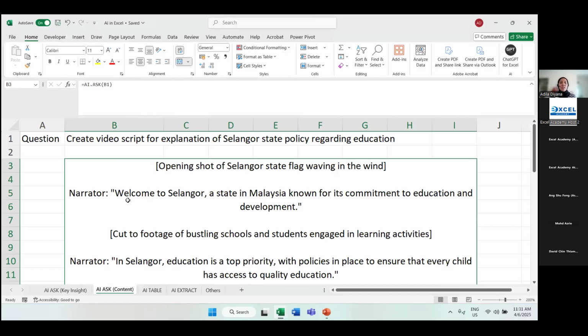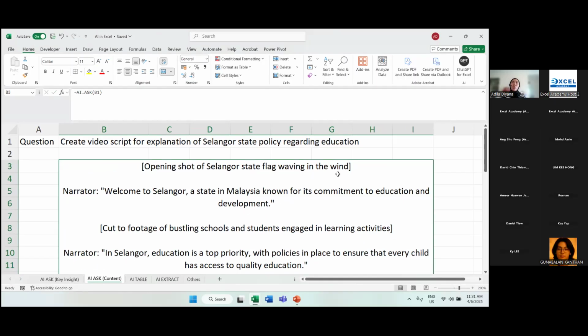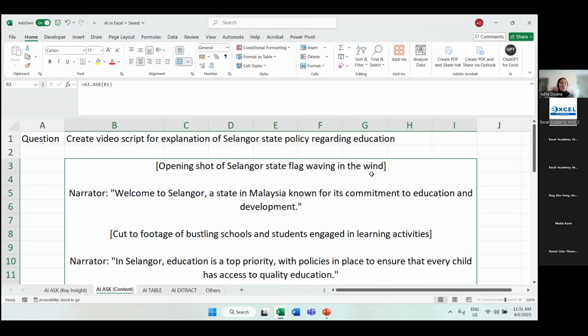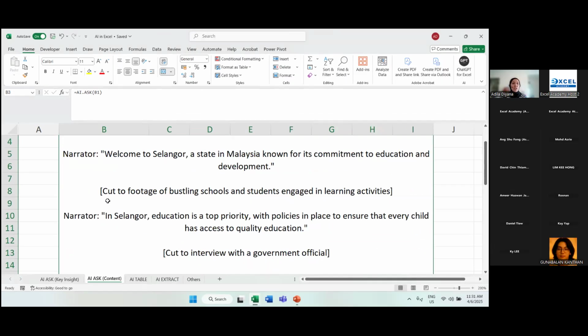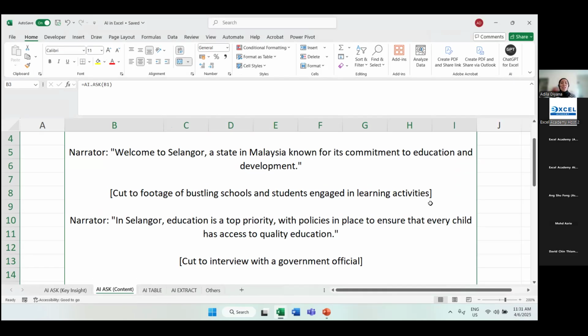So if you look over here, they provide some video script suggestion. Opening shot of Selangor state flag waving in the wind. So you pun ada idea, this is how I shoot my video. So they even provide some script for the narrator. So the narrator would say something like, welcome to Selangor, a state in Malaysia known for its commitment to education and development. Cut to footage of bustling schools and students engaged in learning activities.